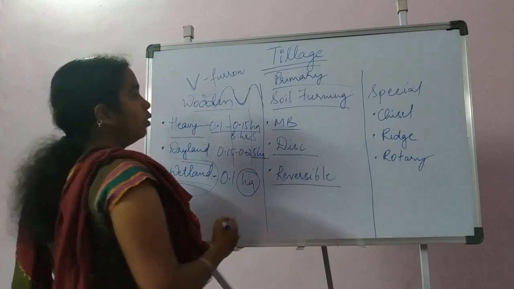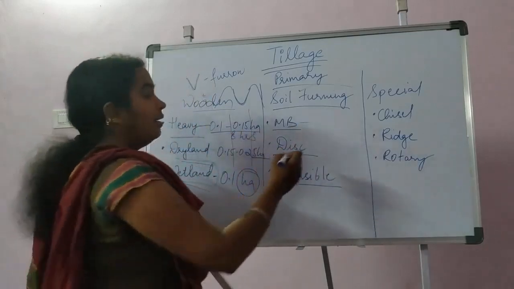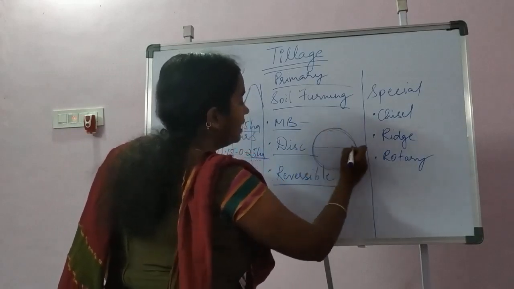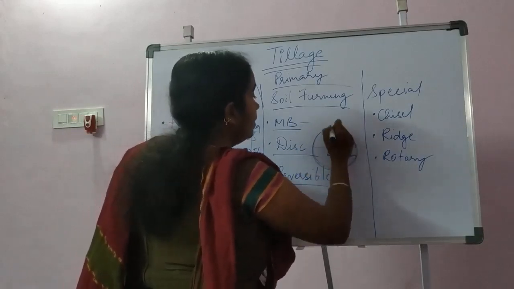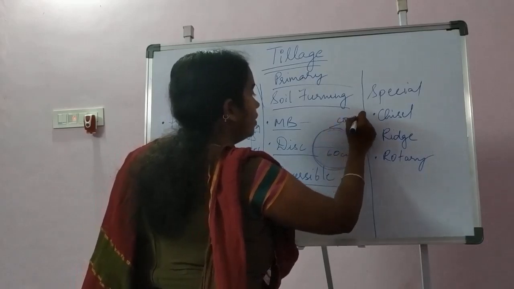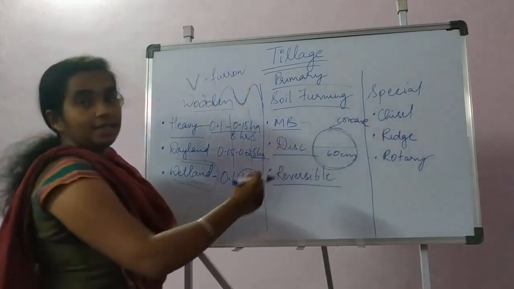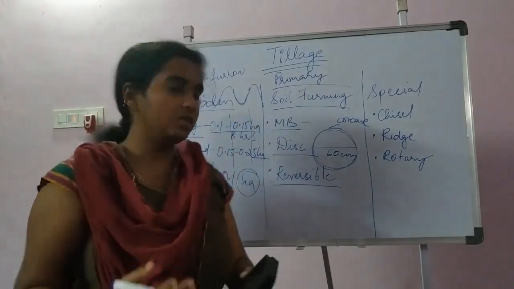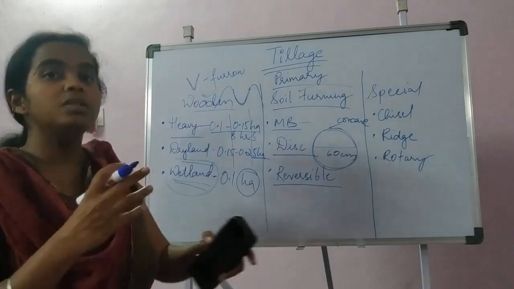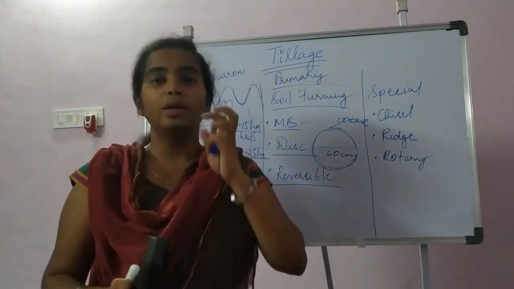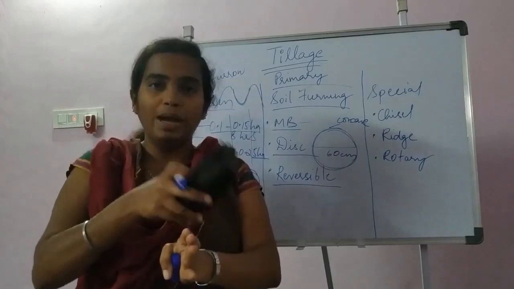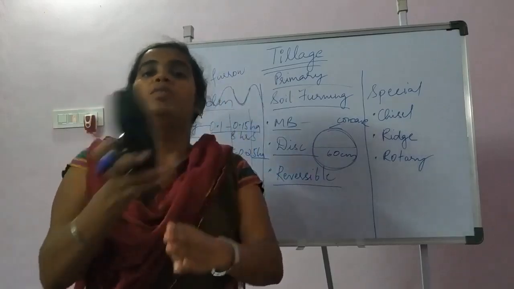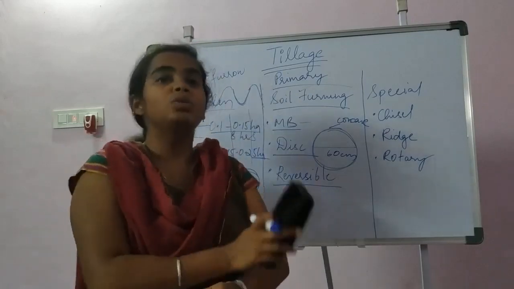The mould board plow will invert the soil, and disc plow will have a disc, just like a CD, around 60 centimeter. This will have a concave shape, a 60 centimeter concave disc. That will plow the soil, cut the soil and pulverize the soil. And the reversible plow, when a plow is going in one direction, it can revert back to the other direction. Means if it is going on the right, after some time if we want to revert it, it can be reverted back to the left side.